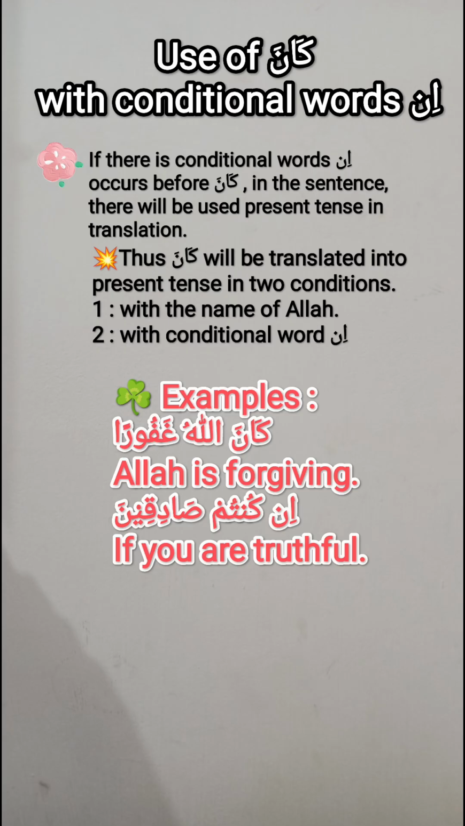It is an order. Use of kana with conditional words. If there is a conditional word in before kana in the sentence, present tense will be used in translation. Thus, kana will be translated into present tense in two conditions. One is with the name of Allah and second is with a conditional word. Example is kana Allahu ghafuran. Allah is forgiving. In kuntum sadiqin. In means if. Kuntum, you are. Sadiqin, truthful. Here in is a conditional word.